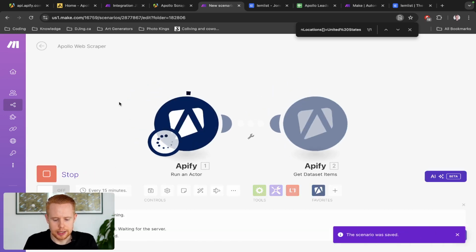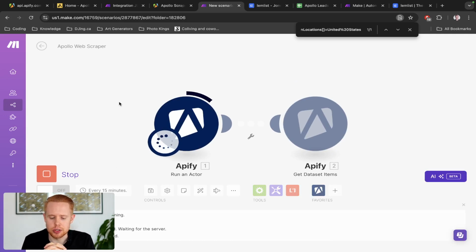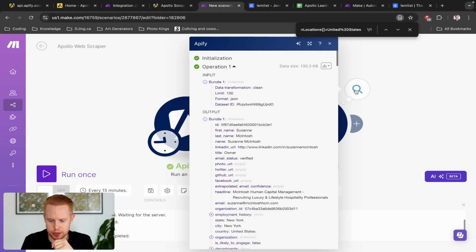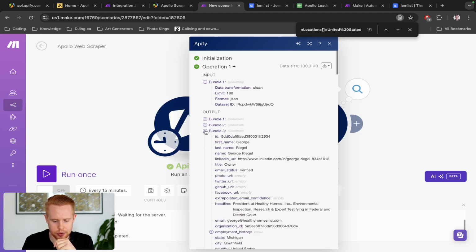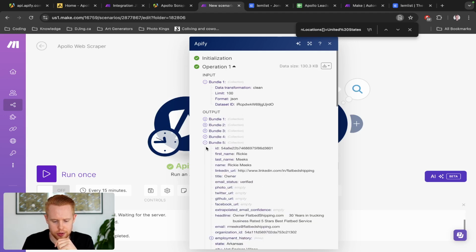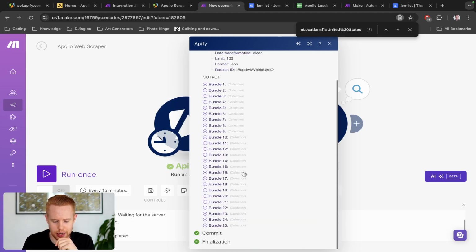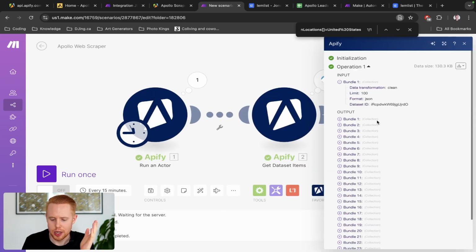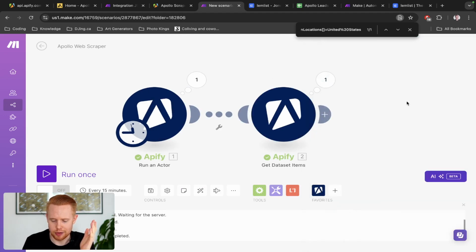So let's go ahead and run this, and take a look at the results that we receive. This will take a couple seconds. And okay, sweet. So we got our results here, and we have many bundles. So 1, 2, 3, 4, 5. Okay, we have 25 different results, and you can take a lot more than 25 if you want to, but we're just going to stick with 25 for now.